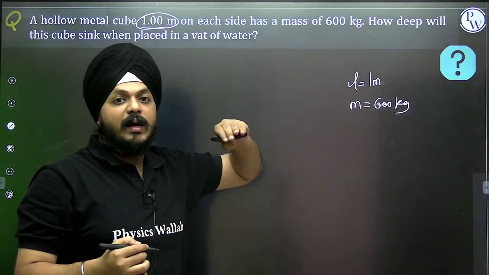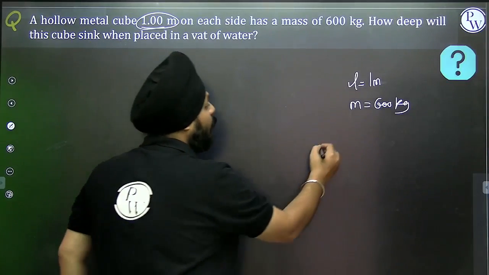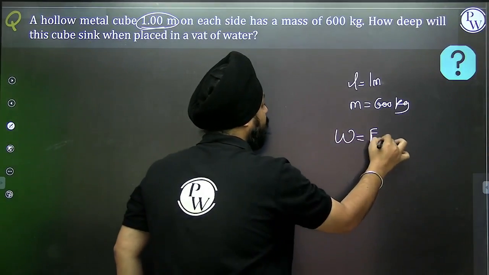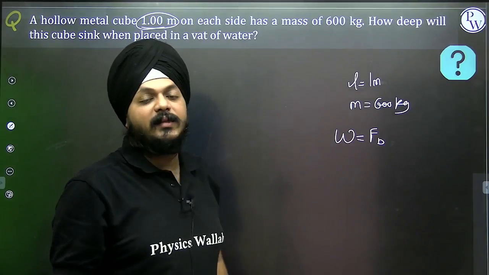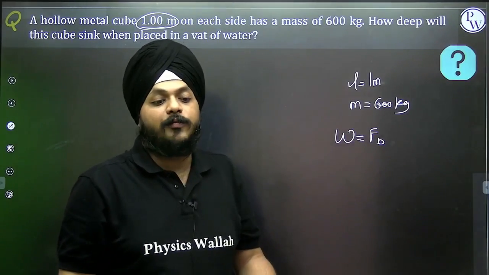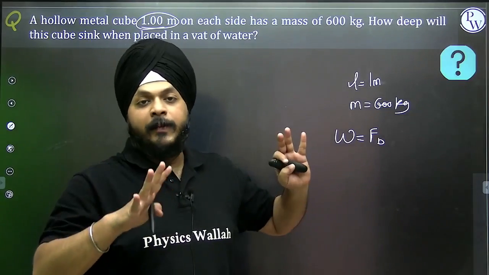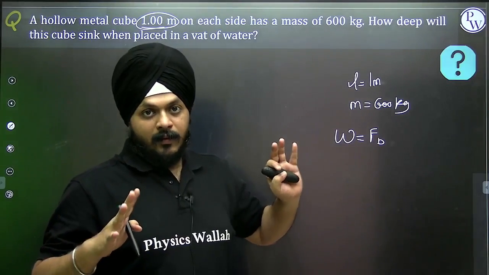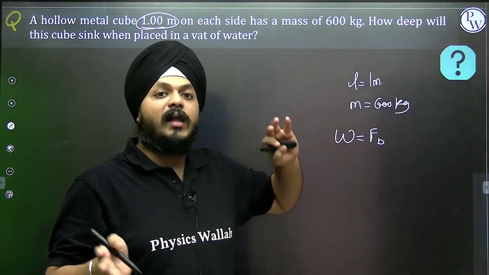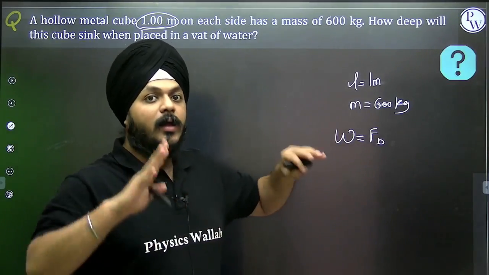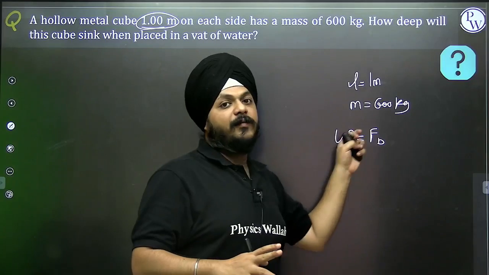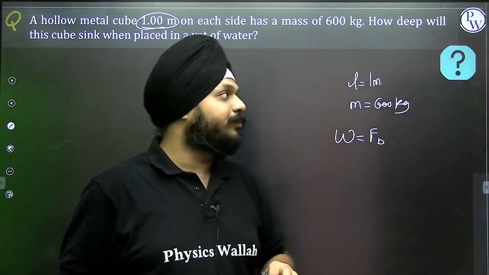It means they are asking about the position where W will be equivalent to FB. How deep it will sink doesn't mean we are going to find out the depth of the ocean. No. When it will start sinking, the things will not be in our control. The calculations are in our control up to the moment where weight is balanced by the buoyant force.